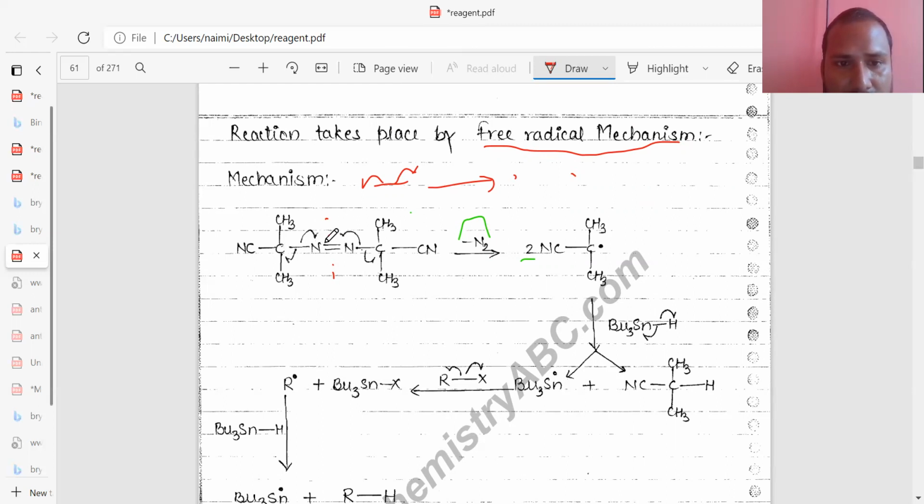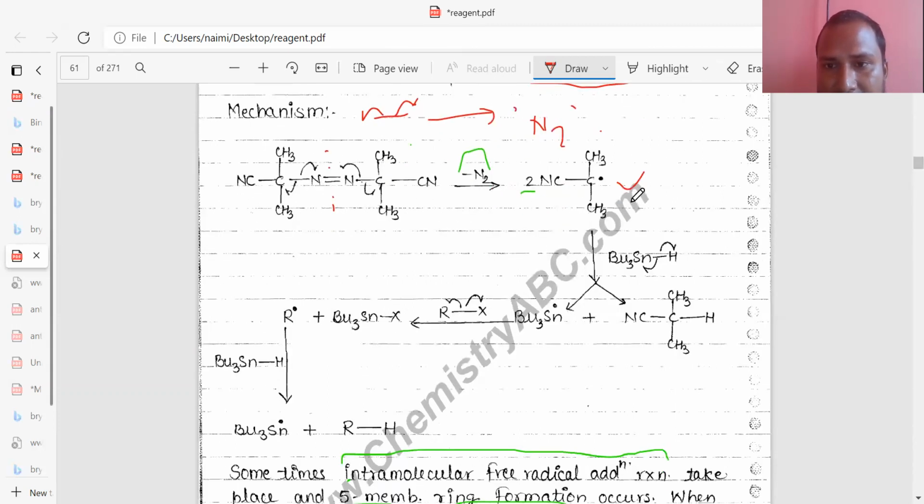There is a formation of a triple bond, and N2 will be released. So formation of two NC free radicals from this isobutyl nitrile initiated the reaction.